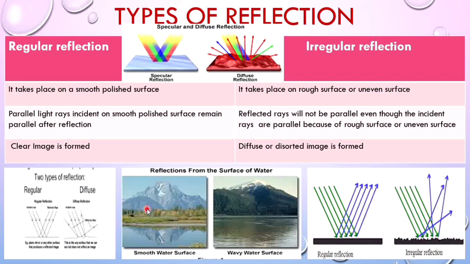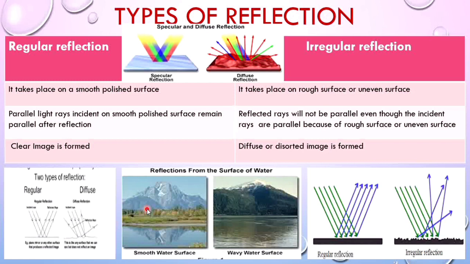Types of reflection. When a ball is thrown to strike a smooth surface, the direction of rebound can be judged easily. But if the ground is uneven, covered with pebbles, then the direction of the rebound of the ball will be different at different times. Same is the case with light.